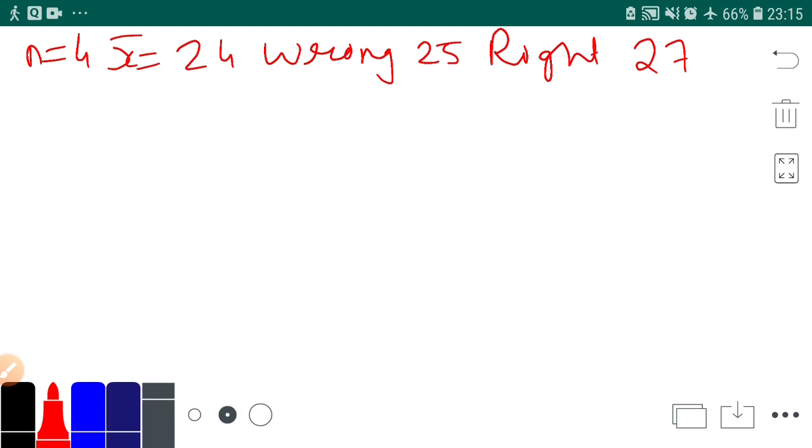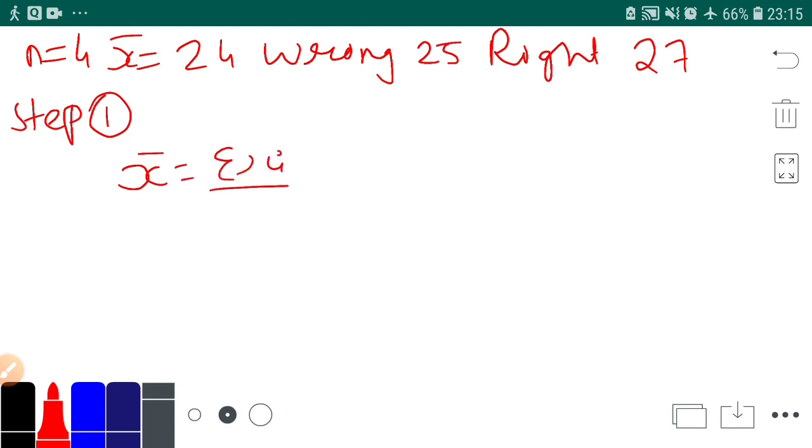Now as I told you, our first step should be to find sigma xi. No, corrected xi will be the second step. We have to find xi first. So x bar is equal to what? It's sigma xi upon n.